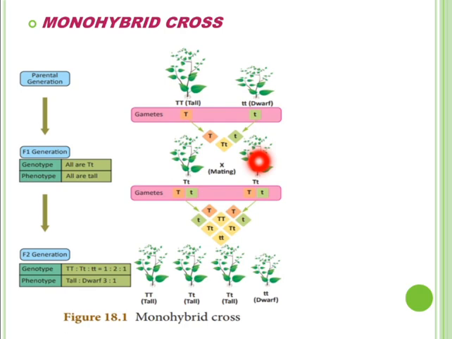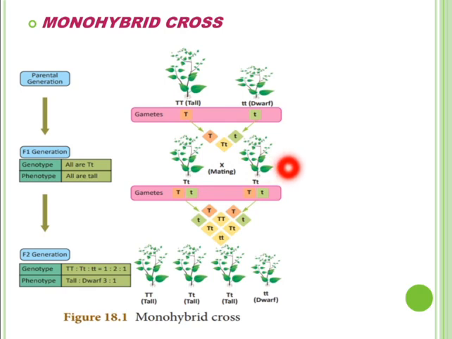Now, what did he find? Mendel found that all pea plants raised from the seeds of the first generation parent plants were tall. This progeny obtained is called the F1 generation. Progeny means generation.